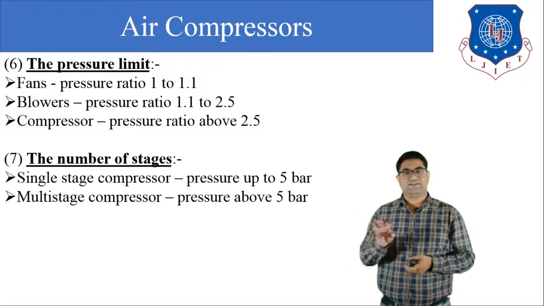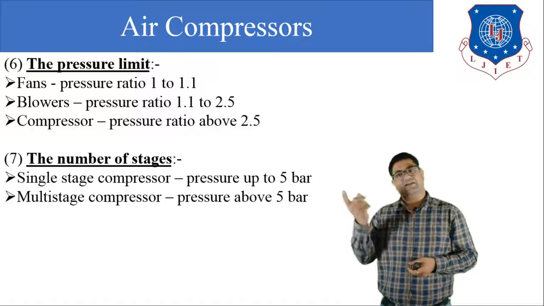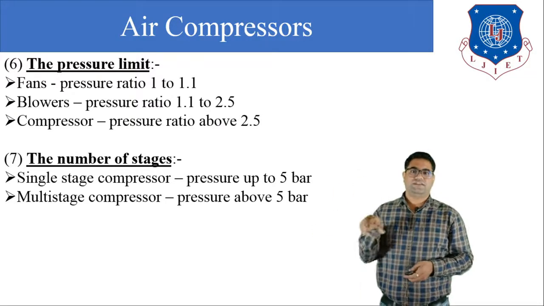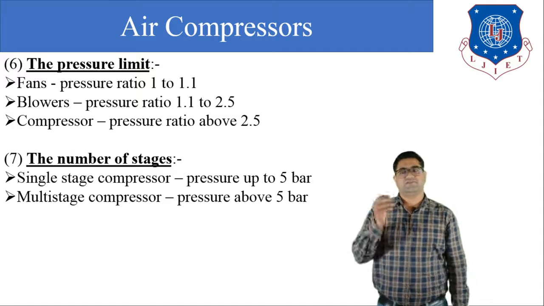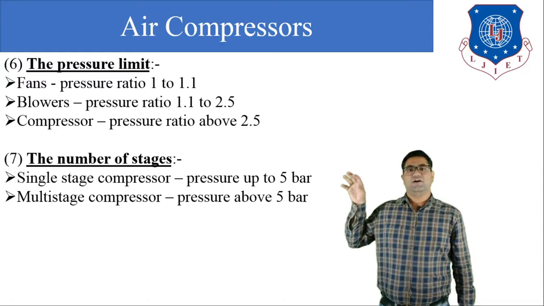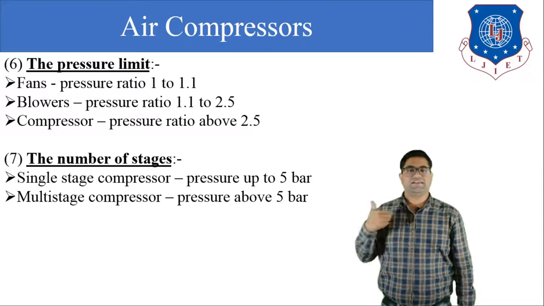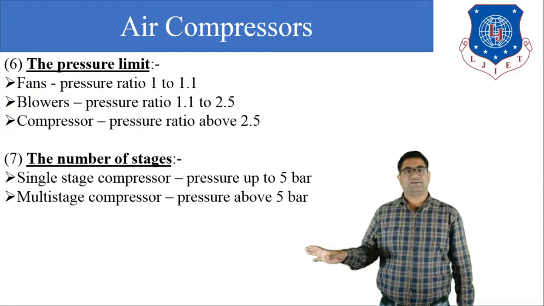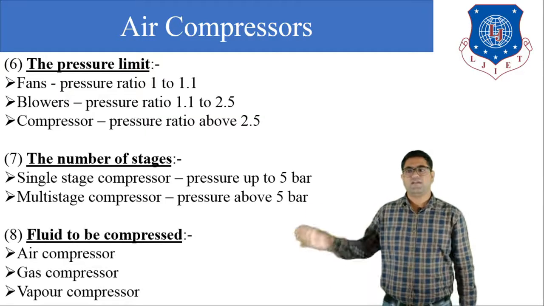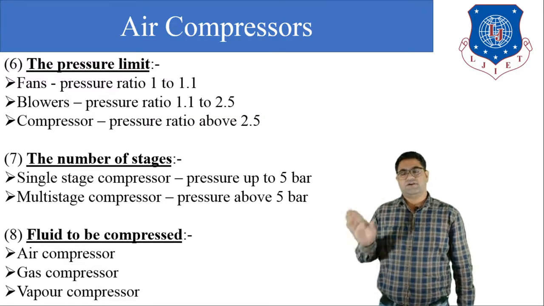In multi-staging we will compress the air the first time, then again we will compress the air, then again we will compress the air. So that is known as the multi-staging of the compressor. That we will discuss in this chapter. So according to the number of stages, we can classify it as a single stage compressor and the multi-stage compressor. Okay, next is the fluid to be compressed.